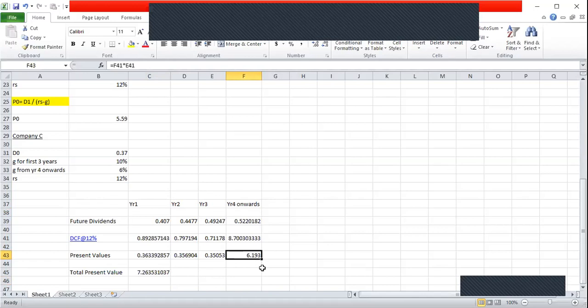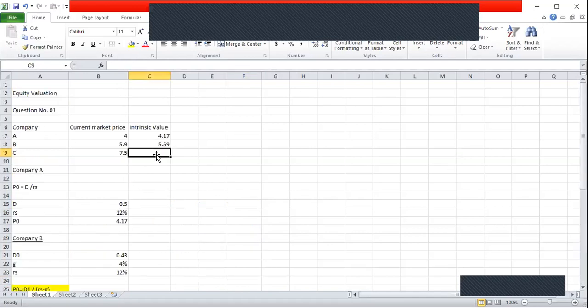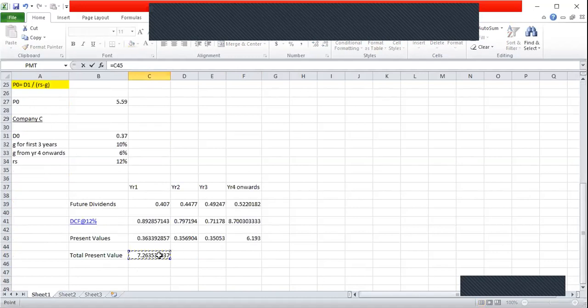For year 1, 2, and 3, I can calculate easily the present values. Thereafter, the intrinsic value of one share in company C would be the total of the present values, which I am getting here as 7.26. So I can put that here as the intrinsic value of one share in company C.